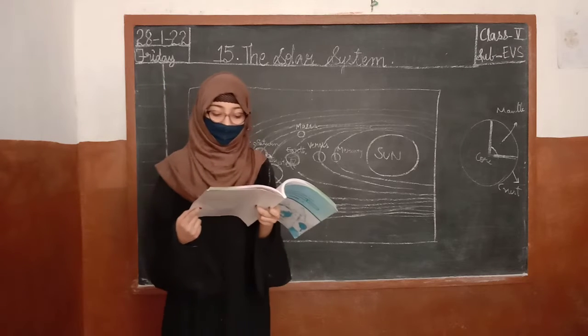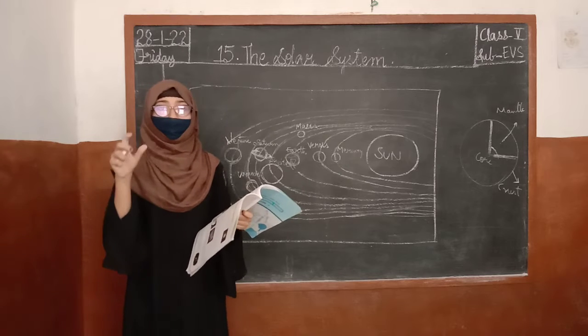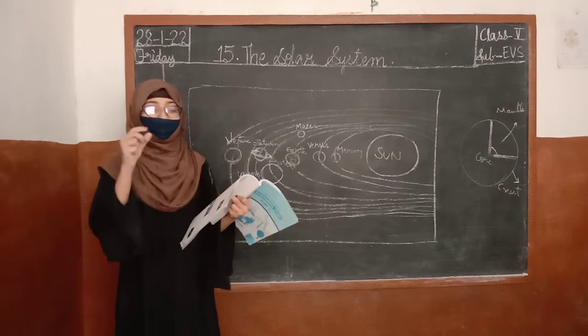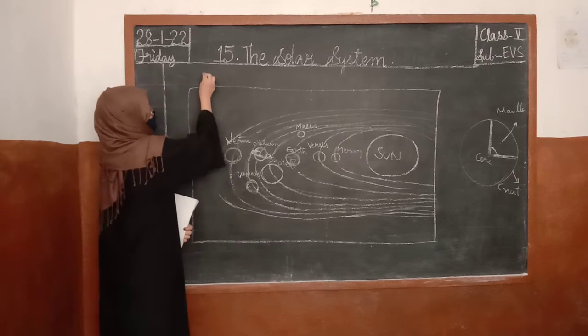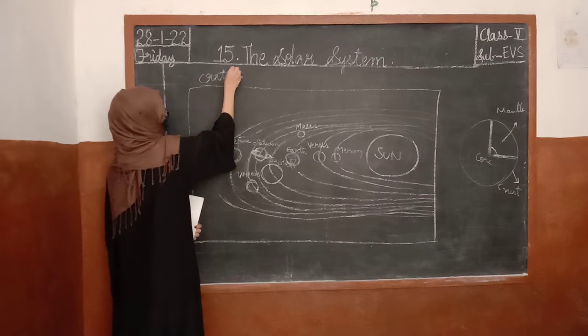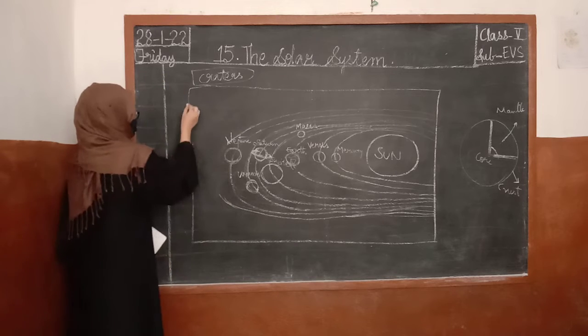Now, the moon also has thousands of big holes. What are the holes called, children? They are called craters. C-R-A-T-E-R-S, craters. These are the holes we can see on the moon.